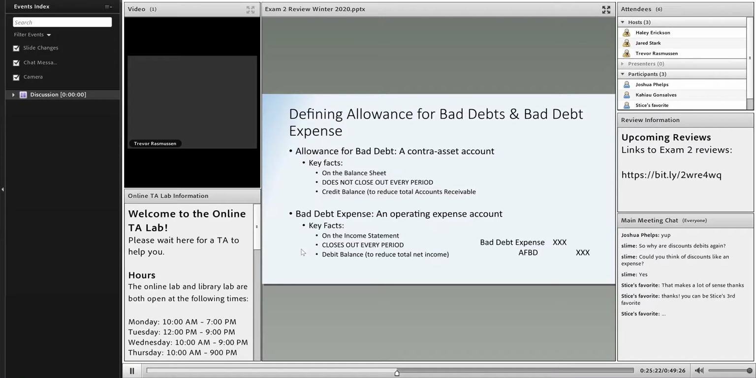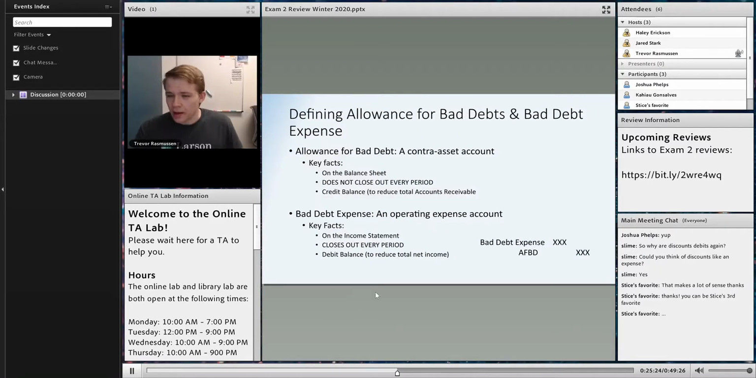This will be the bulk of this section's material. So, allowance for bad debts and bad debt expense. What happens here is, as we've already addressed, sometimes people will buy something from us and they'll promise to pay us later. But also sometimes people don't pay us back, which stinks.